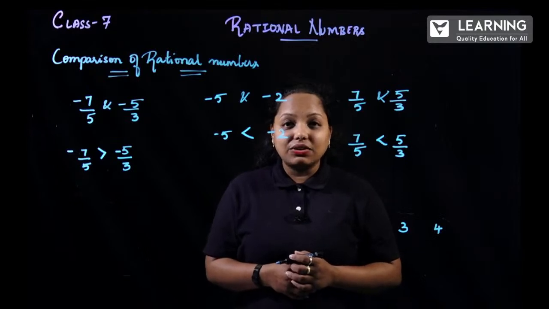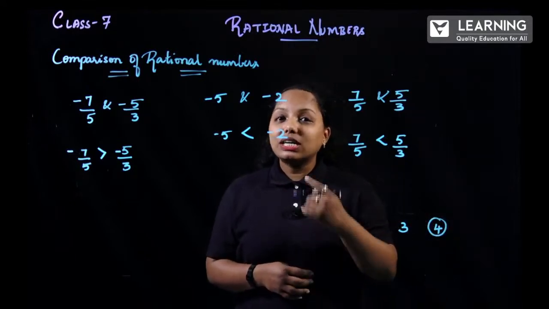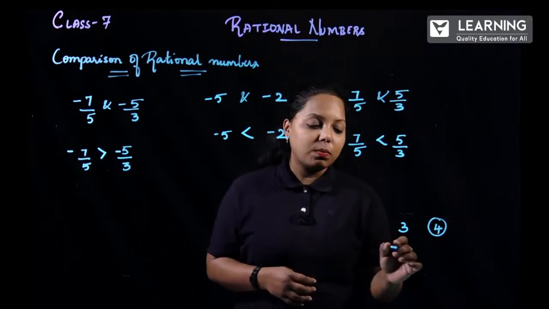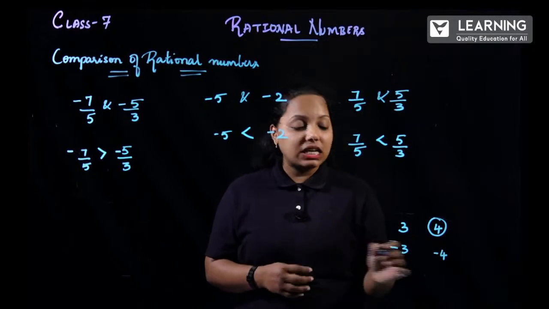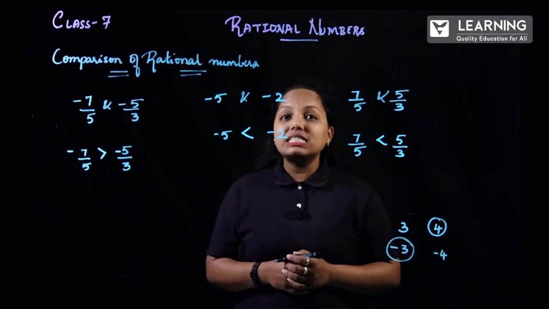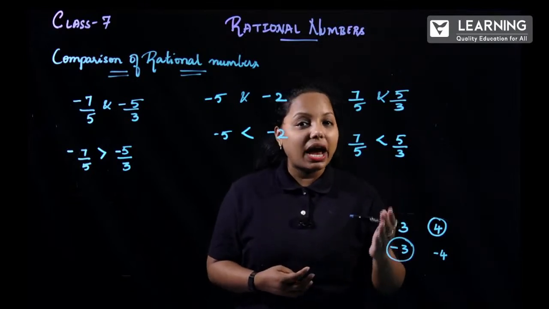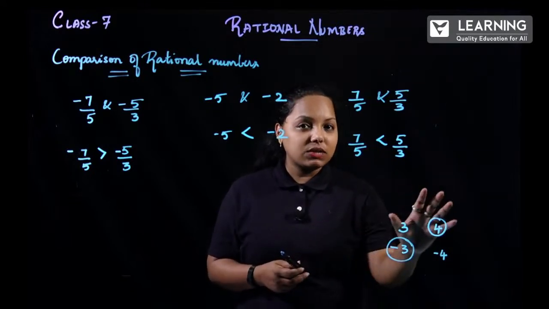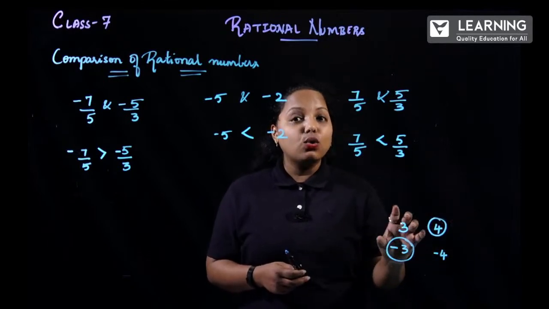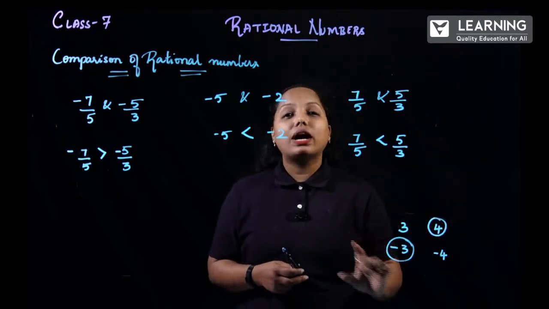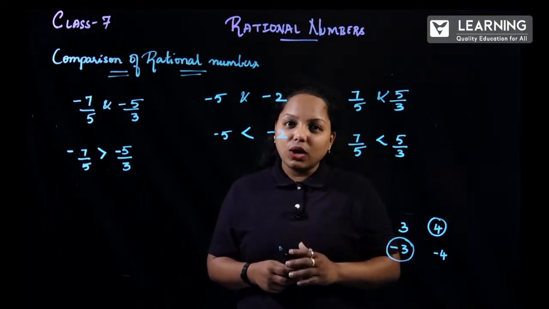Which number is greater? So obviously 4 is greater, but when you consider the negative numbers, minus 3, minus 4, now which number is greater? Minus 3 is greater. So this is just the reverse case of positive and negative numbers. So a positive number as usual is greater, but for negatives, the one which is lesser, that you have to round up over there as the greater. So I hope you are understanding.